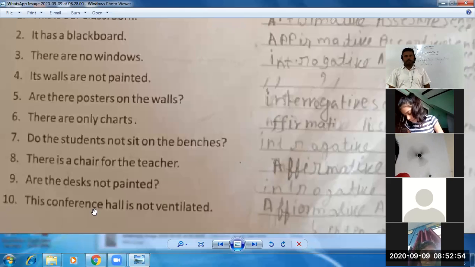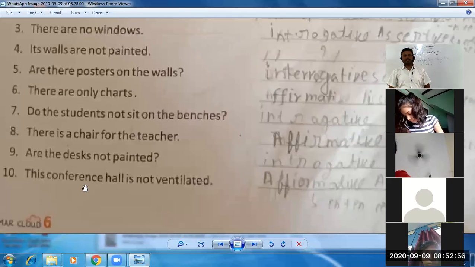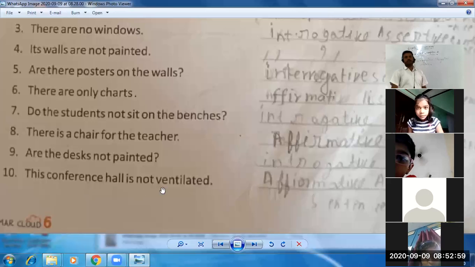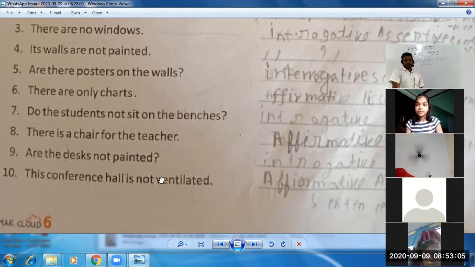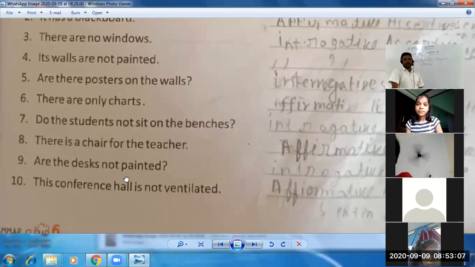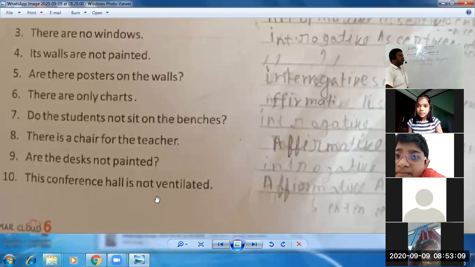Now let's talk about the 10th sentence, sentence number 10. This conference hall is not ventilated. You can clearly see not has been used, so not creates a negative sense, so negative word. So this sentence is a negative sentence.